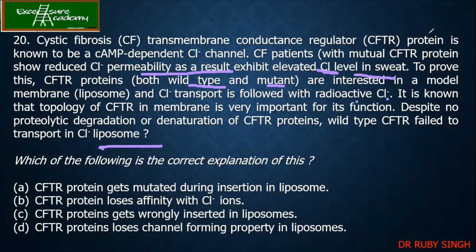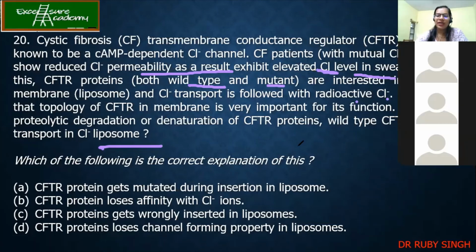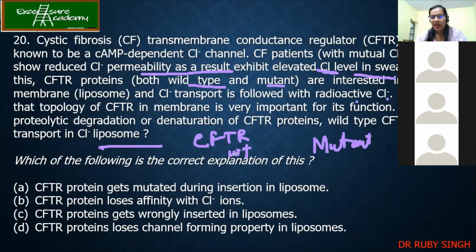Do you guys understand what is mutant over here? If I say a protein is mutant, do you understand what it means? Let us say that CFTR proteins are there, and this is wild type and this is mutant. Mutant means the function of the protein has been changed. The amino acid sequence has been changed, and this can be done using molecular techniques.